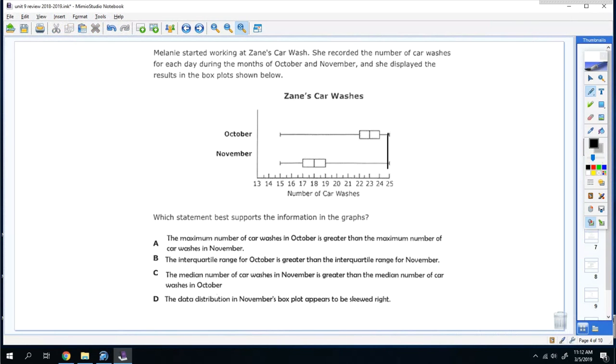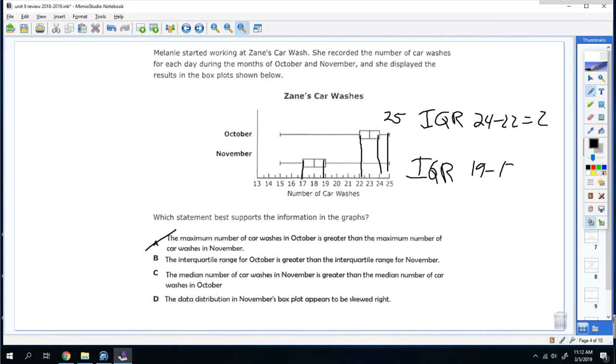A. So the maximum for both of them is 25. So 25 is not greater than 25. B. The interquartile range for October is greater than the interquartile range for November. Okay, so the IQR for October: we're going to do 24 minus 22. You take the ends of the boxes and subtract them. So that's 2. Now the IQR for November. Do the same thing. So it's 19 and 17. So that's 2. So nope. They're the same.